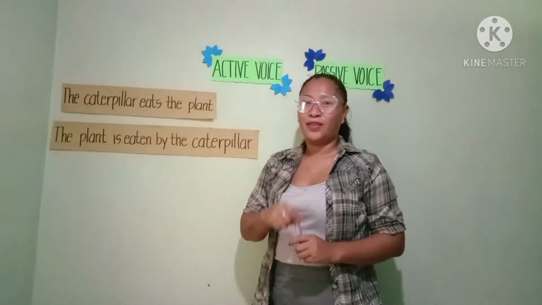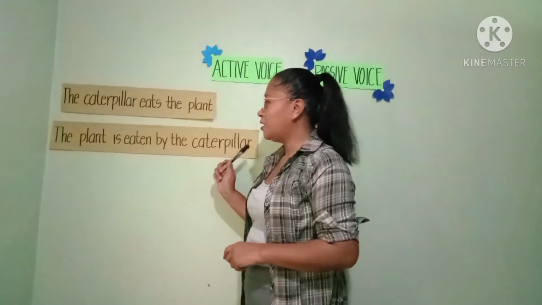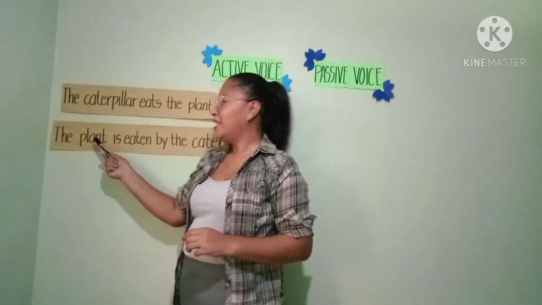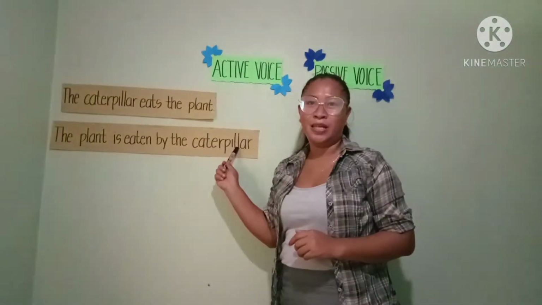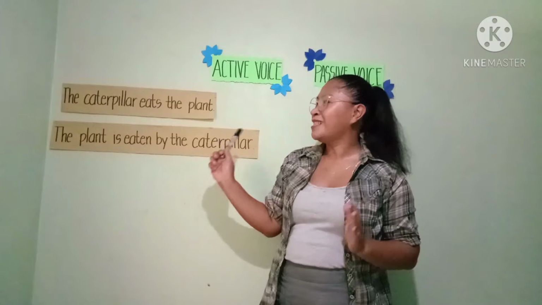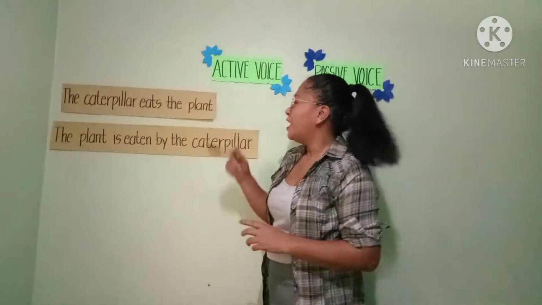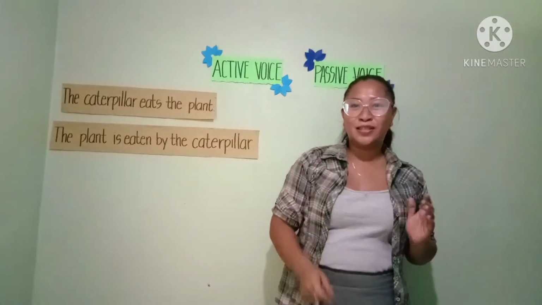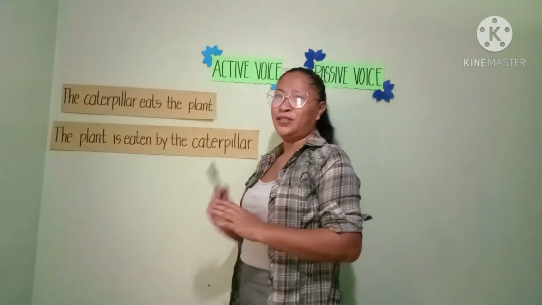The subject in here is the plant. This means that a sentence will not be a sentence if there is no topic or subject.